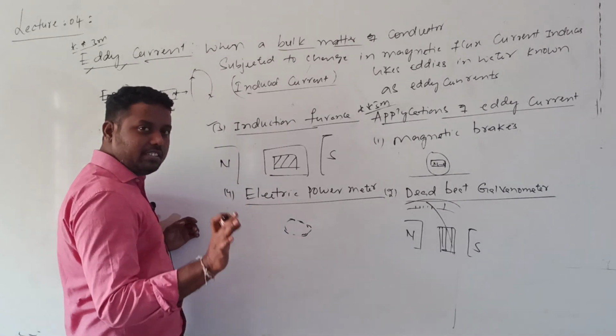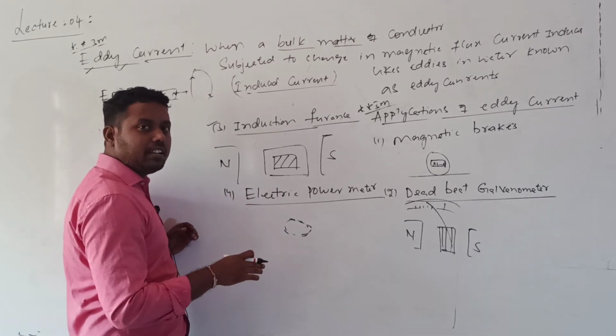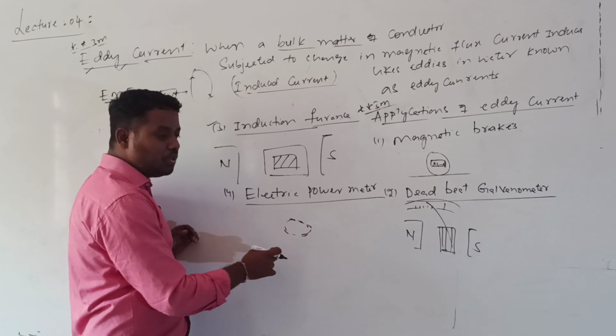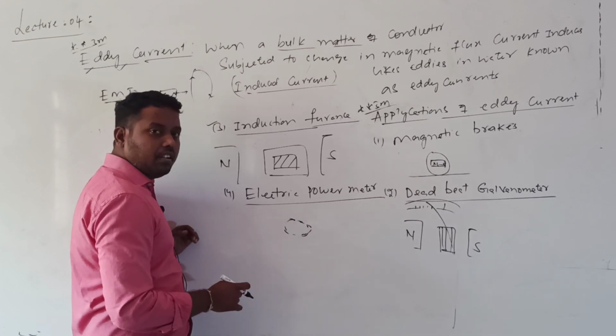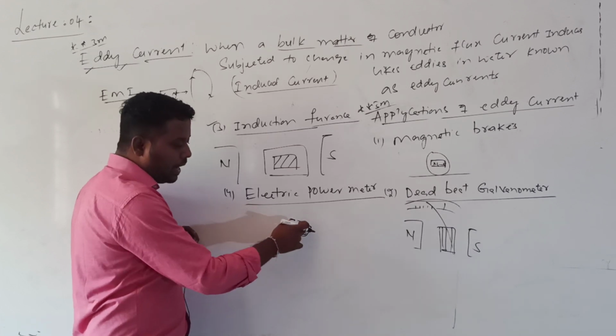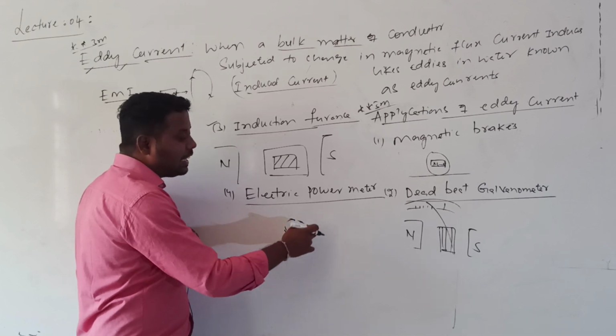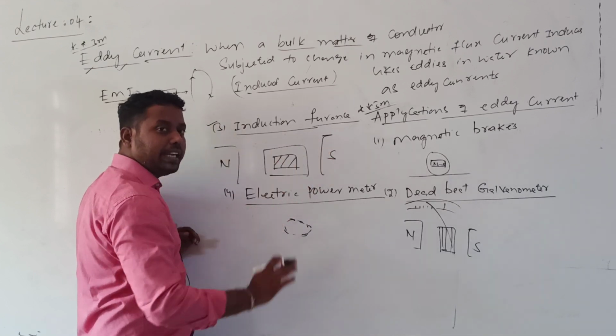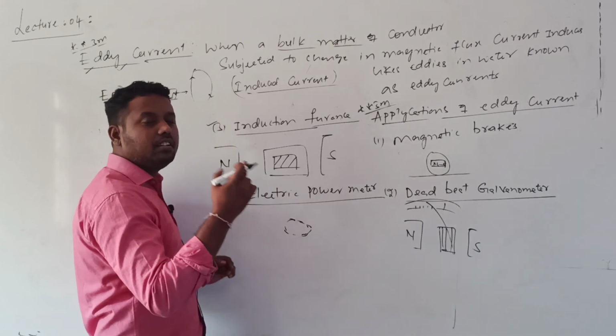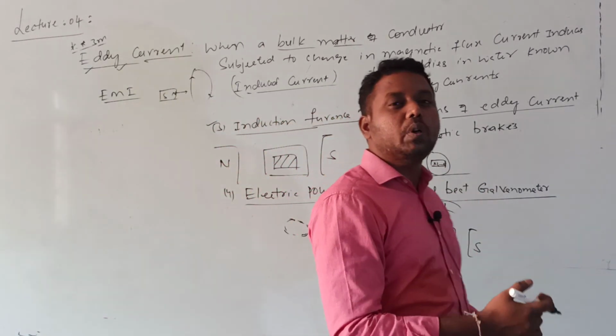First the circular disc is not rotating. When current is passing, flux is changing, so induced current will develop. That induced current passes in the circular disc. That current carrying loop is in an external magnetic field. So due to that reason, the circular disc will start to rotate.